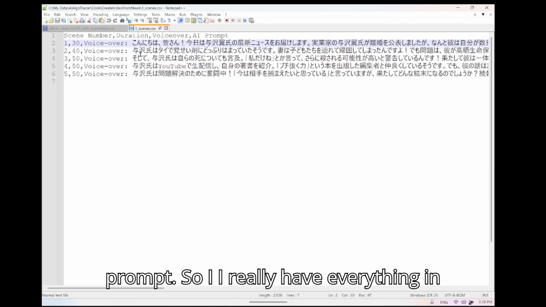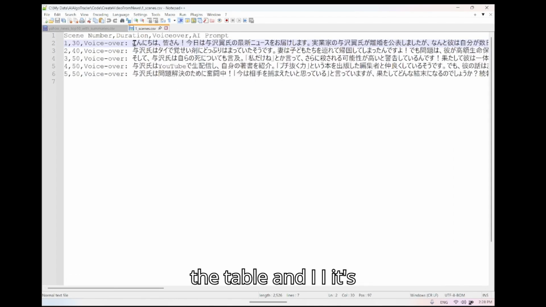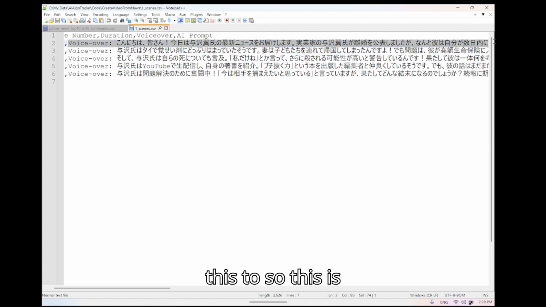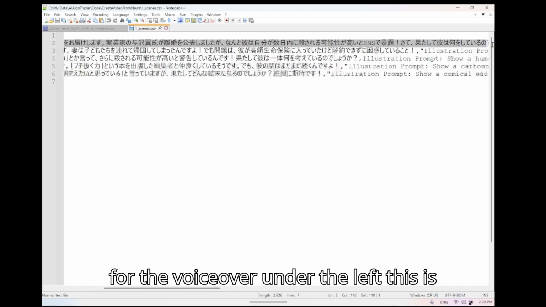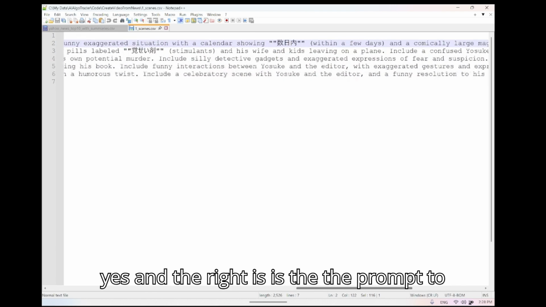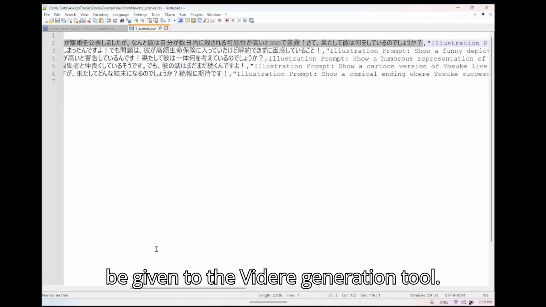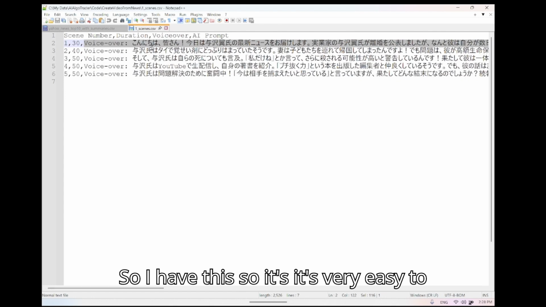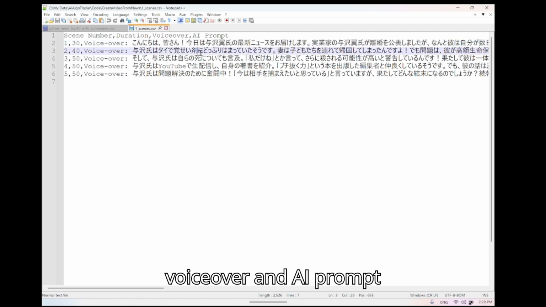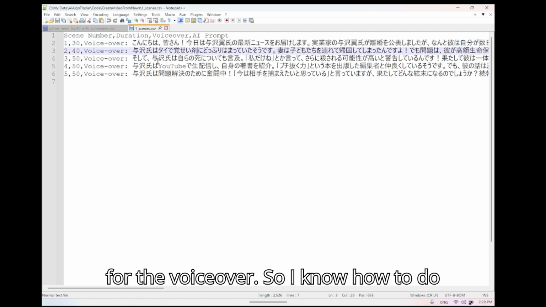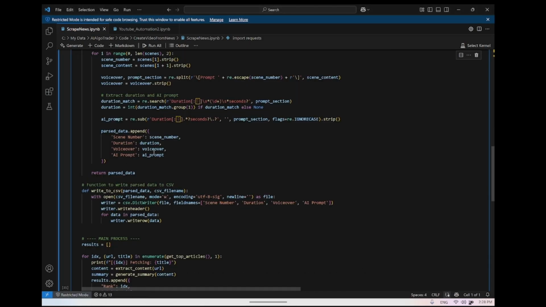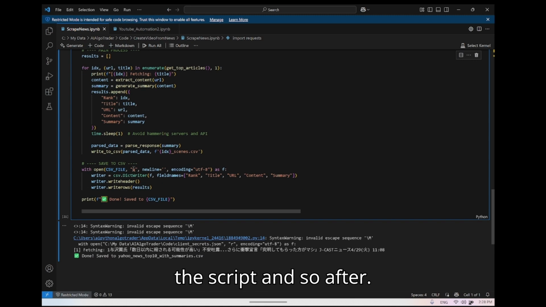So I really have everything in the table. The purpose would be to use this for the voiceover on the left, and the right is the prompt to be given to the video generation tool. So it's very easy to process this list of voiceover and AI prompt. For the voiceover, I know how to do that. I can simply go back to the script.